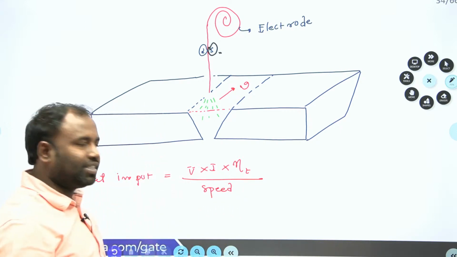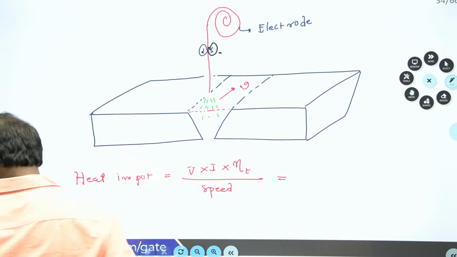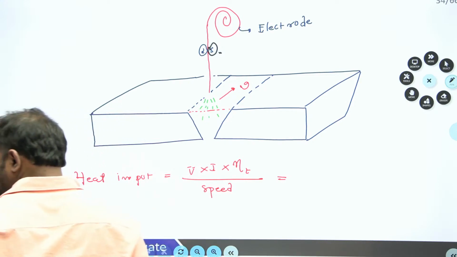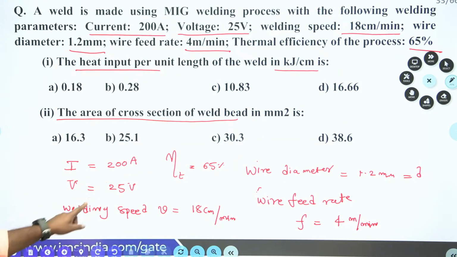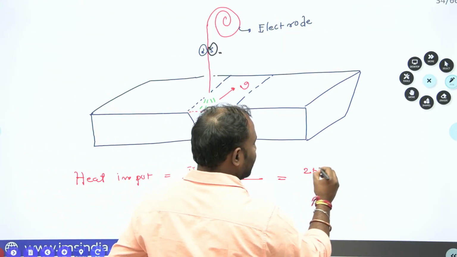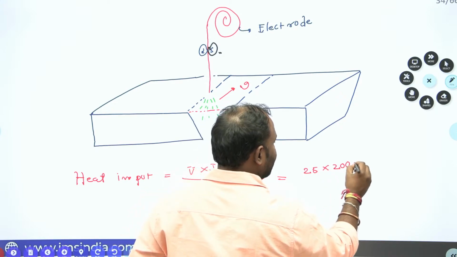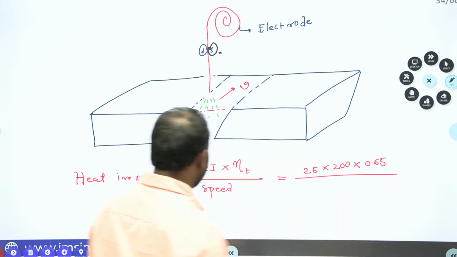Now, what is V and what is I? V is 25, I is 200. So V is 25 and I is 200, into thermal efficiency 0.65, divided by welding speed.